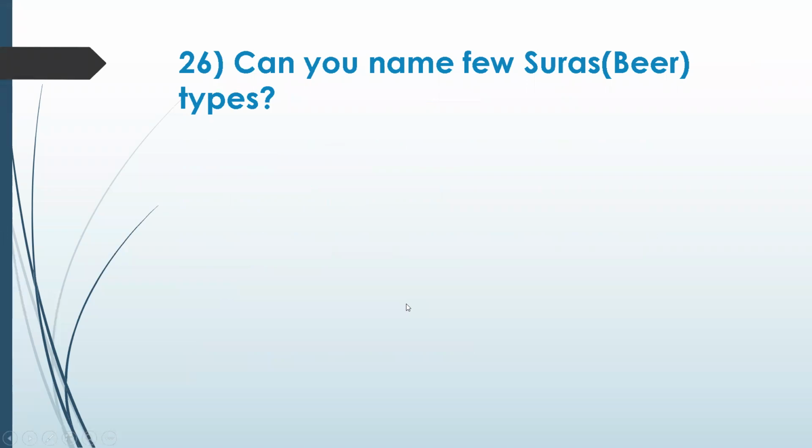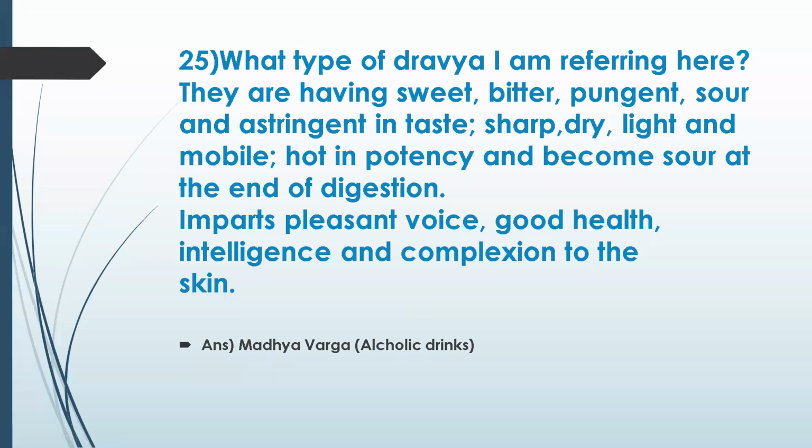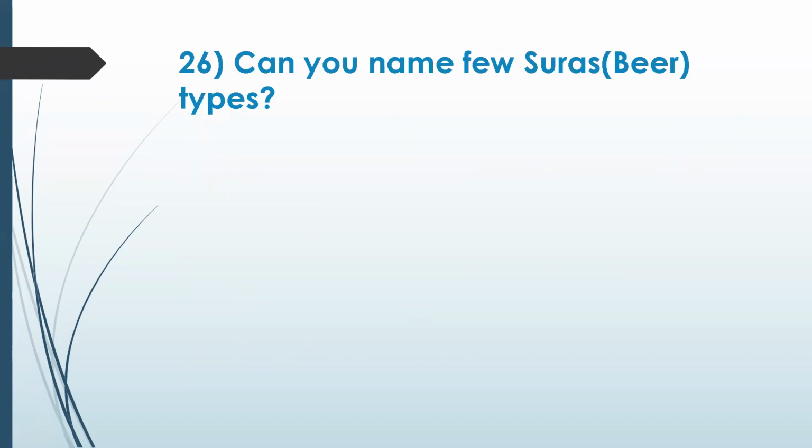Can you name? Yes, Madhya Varga, it is aristas and not the modern day alcohols. Correct. Previously Madhya Varga, a fermented group of alcoholic drinks, and this is a general level of features that it is going to impart on the body. Okay, and we have sub-classifications, which we're going to discuss now.